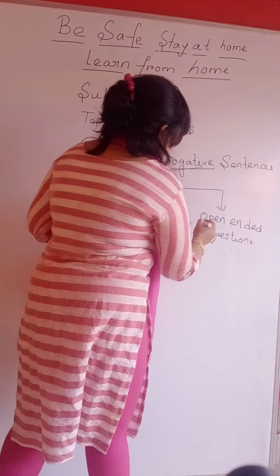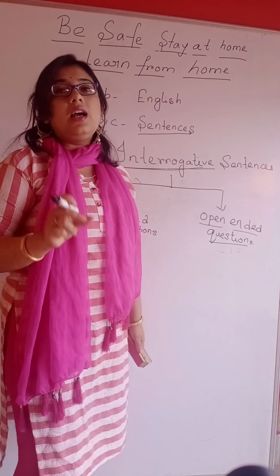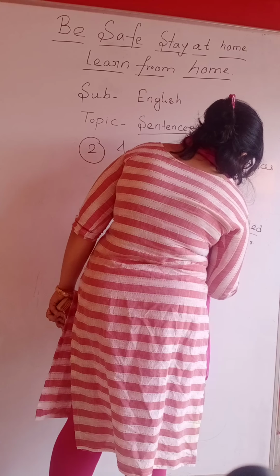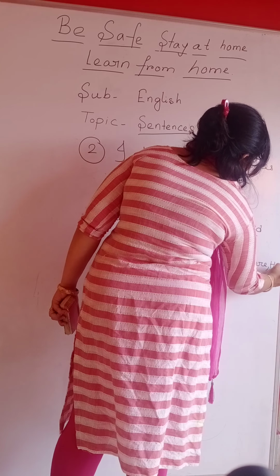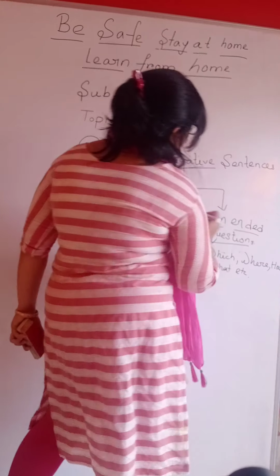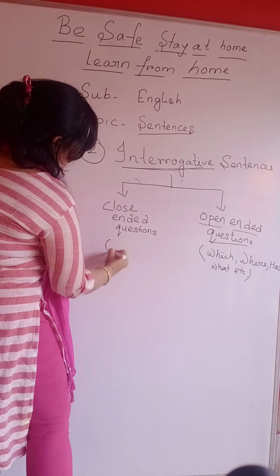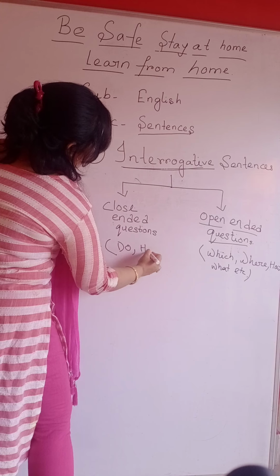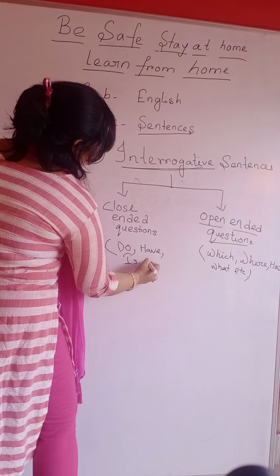And in the case of open-ended questions, the question starts with a question word, that is which, where, how, what, etc. These are all question words. But in the case of close-ended questions, it starts with do, have, is, was.